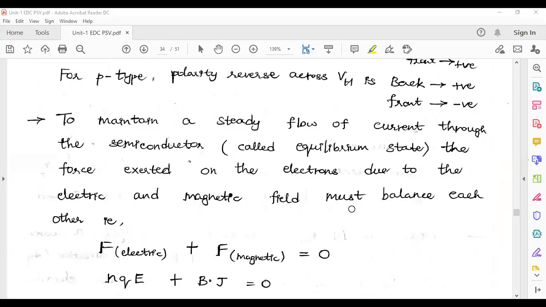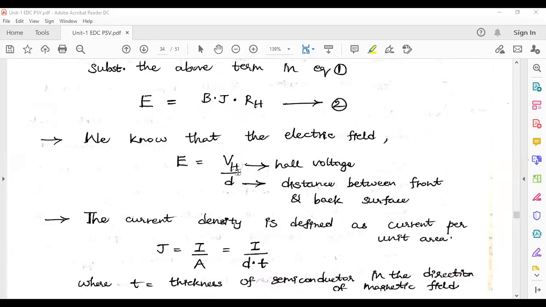The electric field capital E is equal to V by D. This relation we already know from the drift concept in the previous sections. Capital E is equal to VH by D, where VH is Hall voltage and D is distance between front and back surface.